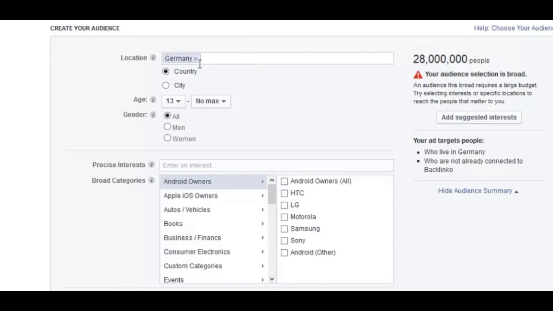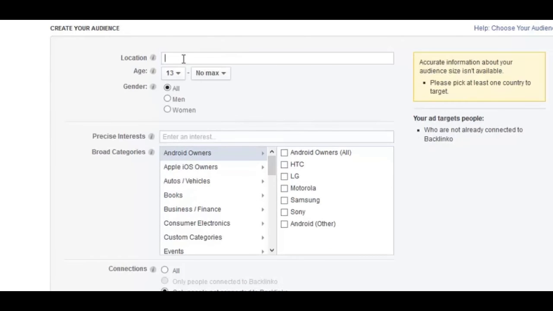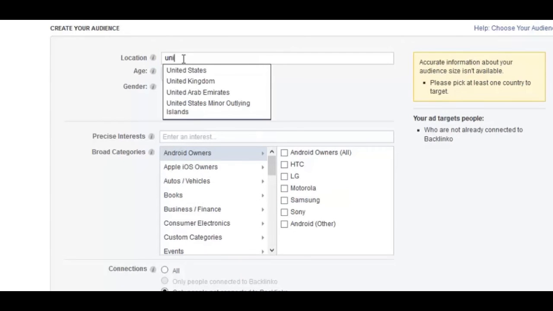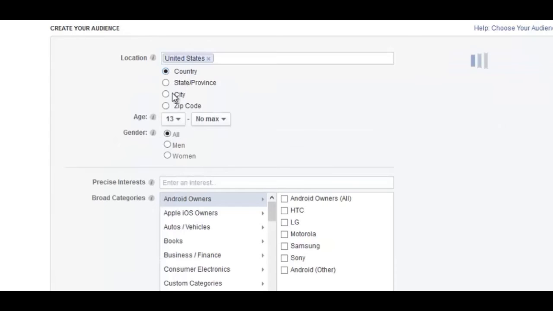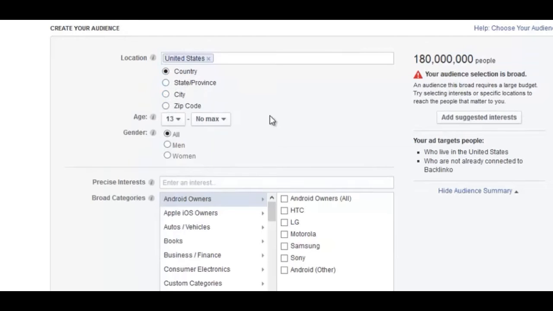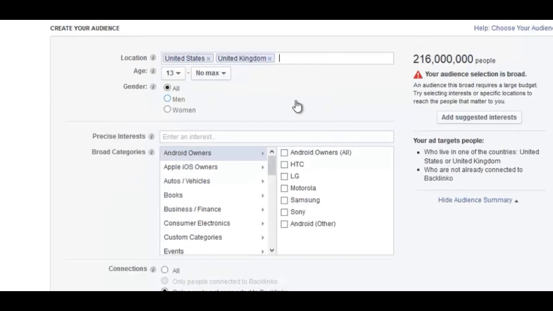So the first thing you want to do is choose the location. Now, if you are targeting people in the States, you could choose the United States, and you can actually get down to the city, state, and zip code if you're a local business that happens to target people in a certain specific geographic area. Otherwise, you can choose the US, United Kingdom, and other countries that you serve.